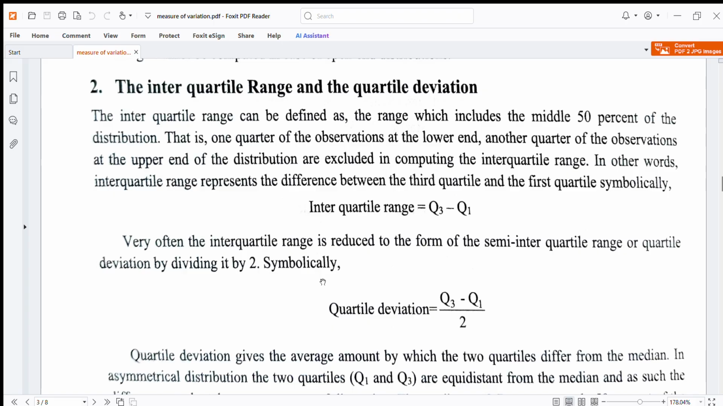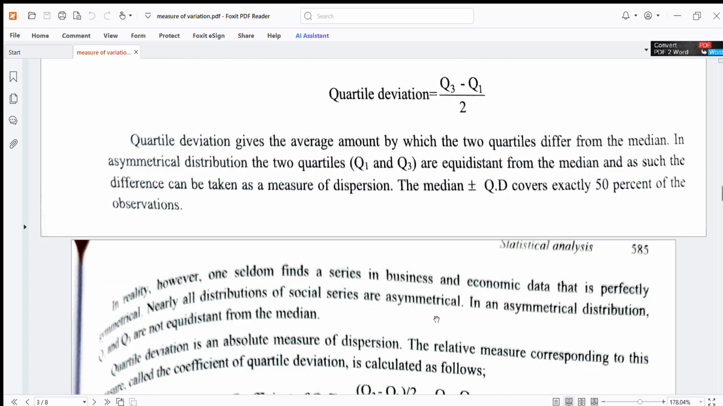In other words, the interquartile range represents the difference between the third quartile and the first quartile. Symbolically, interquartile range is equal to Q3 minus Q1. Very often, the interquartile range is reduced to the semi-interquartile range or quartile deviation by dividing by 2. Quartile deviation is equal to (Q3 minus Q1) upon 2. Quartile deviation gives the average amount by which the quartiles differ from the median.